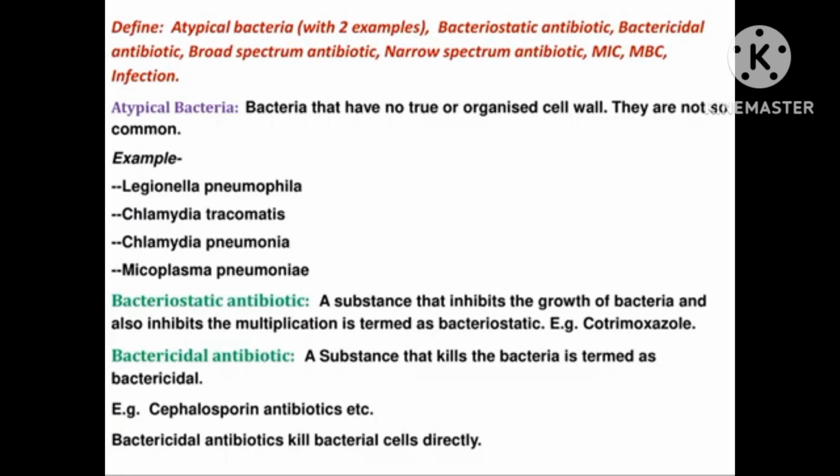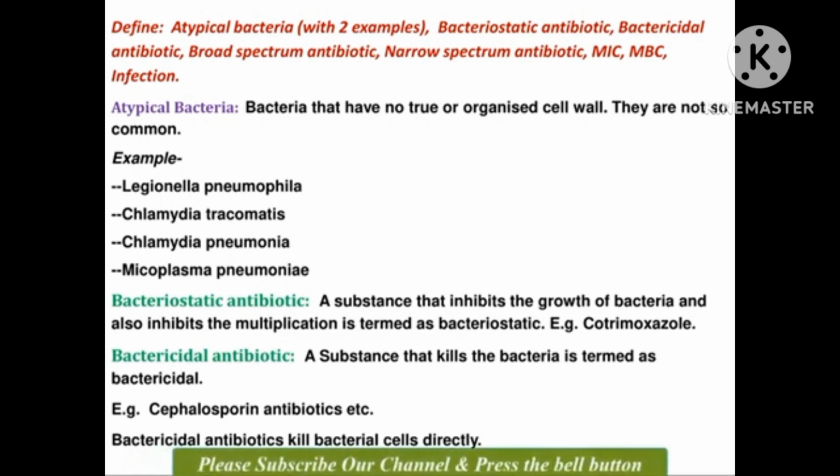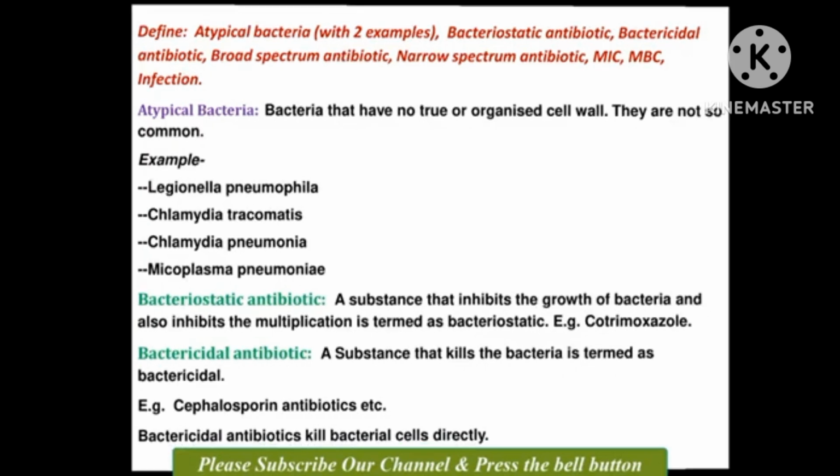Define atypical bacteria with two examples: bacteriostatic antibiotic, bactericidal antibiotic, broad-spectrum antibiotic, narrow-spectrum antibiotic, MIC, MBC, infection. Atypical bacteria are bacteria that have no true or organized cell wall. They are not so common. Example: Legionella pneumophila, Chlamydia trachomatis, Chlamydia pneumoniae, Mycoplasma pneumoniae.